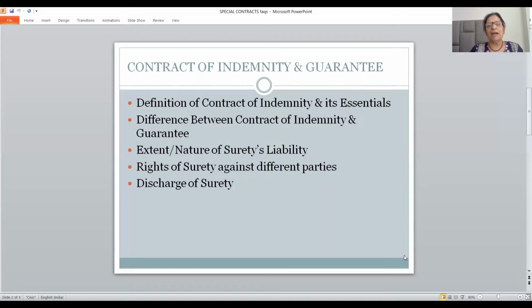Then last is by invalidation of the contract of guarantee. The contract of guarantee becomes invalid. When the contract of guarantee becomes invalid, then also surety is discharged from his liability. For example, when there is no consideration, or the other co-surety fails to join, or guarantee is obtained by fraud, or it is obtained by misrepresentation. So these are the circumstances when surety is discharged from his liability.